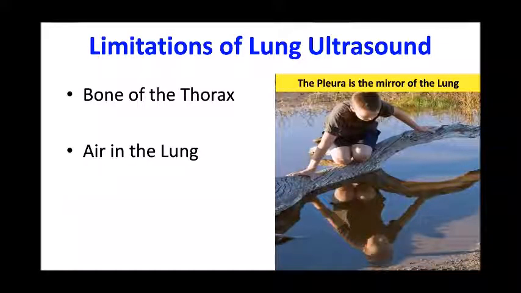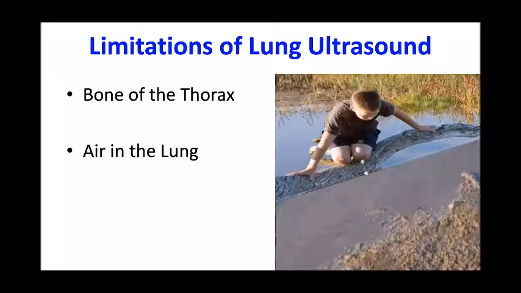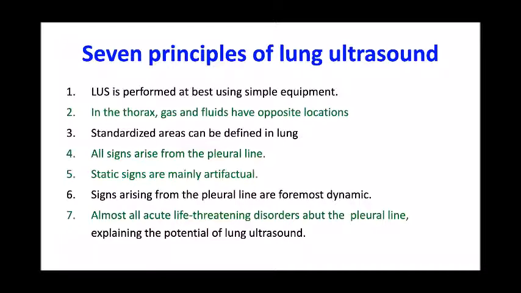Below the pleura is air. As long as the air is there, we can see the mirror image of the pleura. However, when the air is replaced by something else, we can see those pathologies also. The principles of lung ultrasound are basically seven. Always use simple equipment.